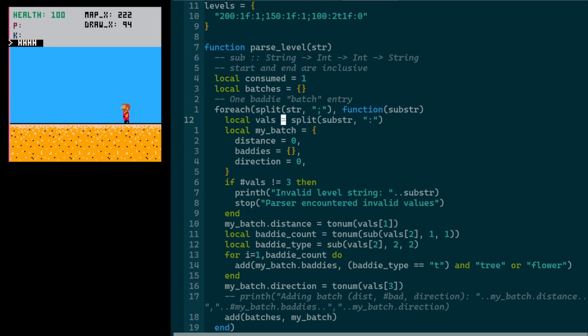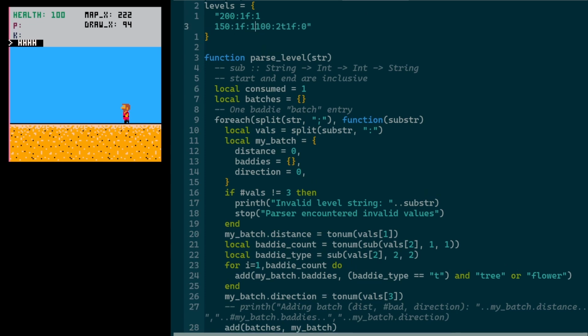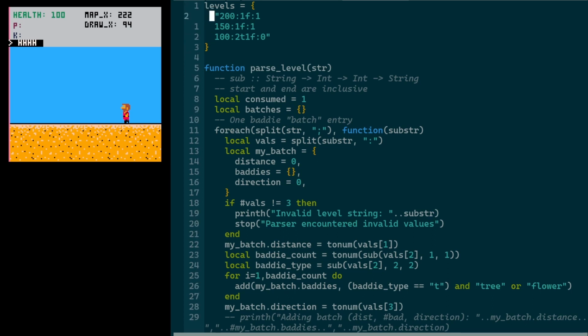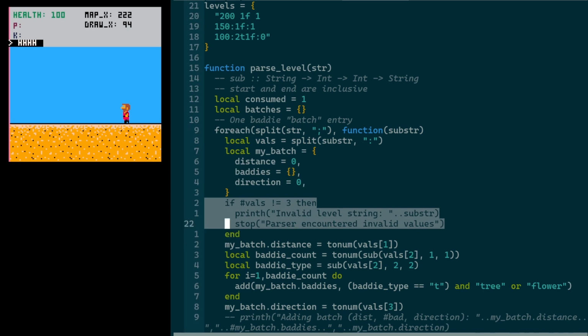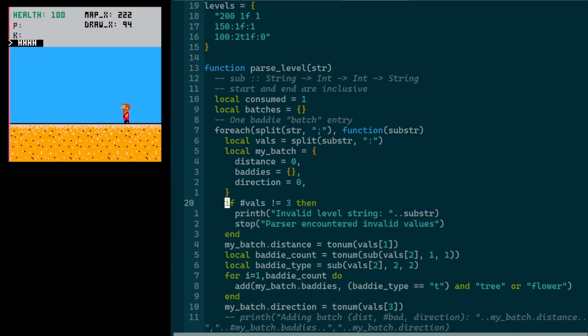Then we also further split each individual value. Let me split this up here so I can show you how it looks. We're going to loop over each of these 3 batches, and split them again, this time by the comma delimiter. So now we have 3 separate values: the distance, the baddie data, and the direction that they're going to spawn in. We set up a local value to store all that. We also do a quick check here. We should have 3 values, right? We would expect to see the distance, the number and type of baddies, and the direction. If we don't have those 3 values, we'll just crash, because we can't interpret the level that way.